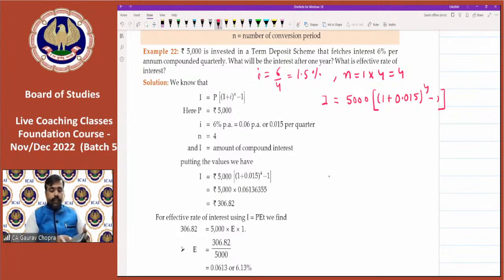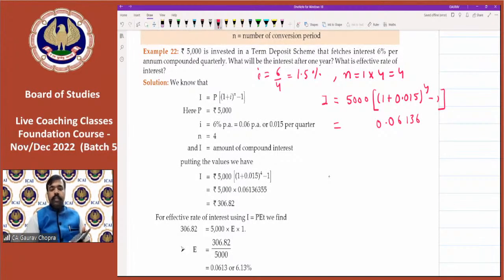So let us calculate this. 1.015 multiply and then press equal to for 3 times and then do minus 1. What are we getting? 0.06136. This we are getting.